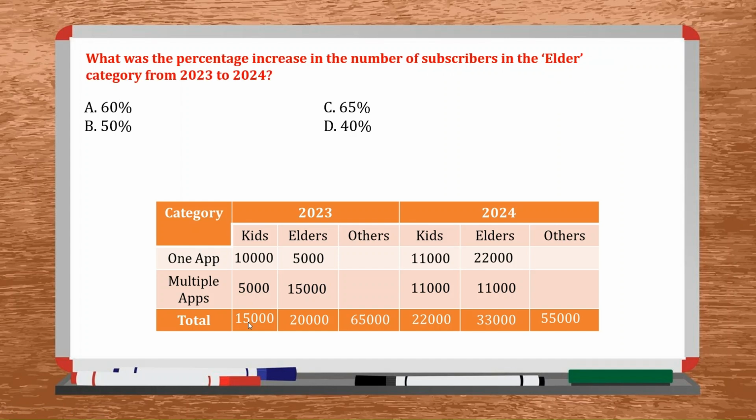Next, what is the percentage increase in the number of subscribers in the elder category from 23 to 24? So elders have increased from 20,000 to 33,000. That is an increase of 13,000 over 20,000. So 13 over 20 is 65%. So the answer is option C.